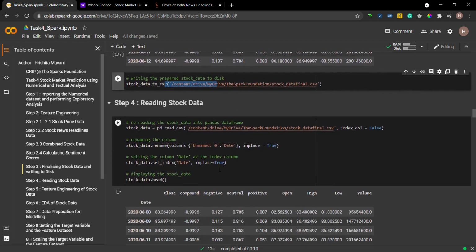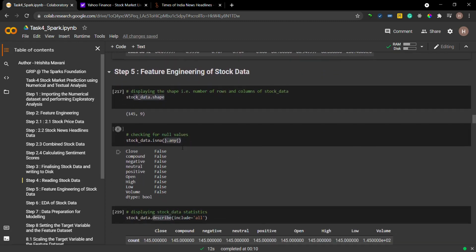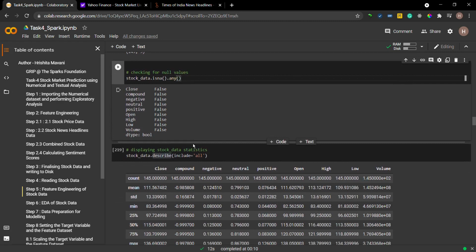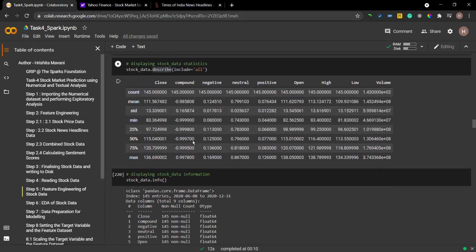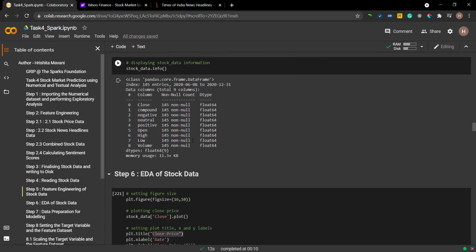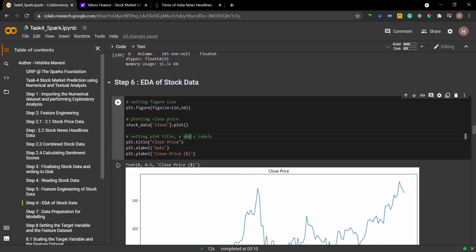So I have read the whole data and made the adjustments, such as making the date column the index column. Then I have again done feature engineering on the whole combined stock data, which is finding the shape of the data, then finding if there is any null value in the dataset. Then I have also found some descriptive statistics for all the columns and some other information on the columns of the dataset. Next I have done EDA of the final stock data here.